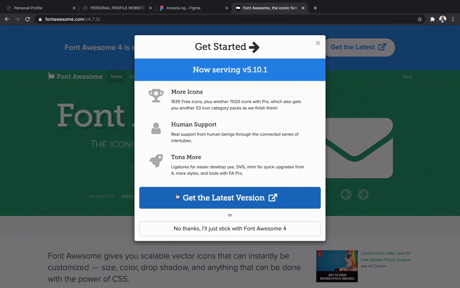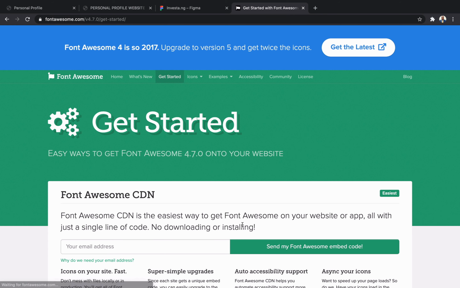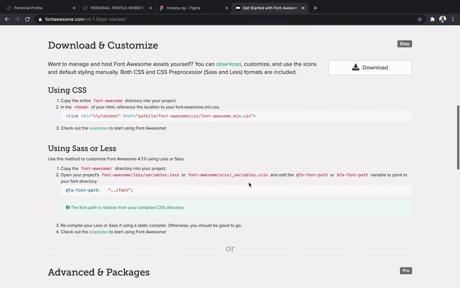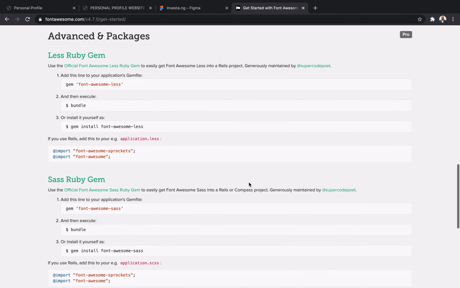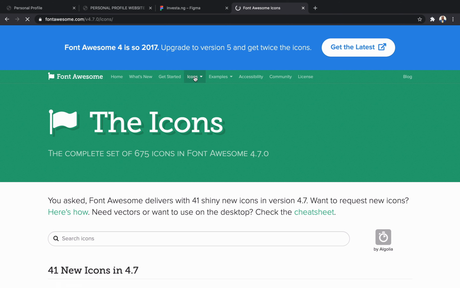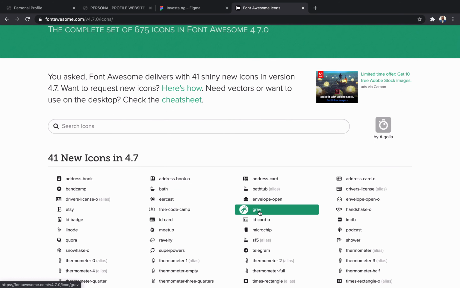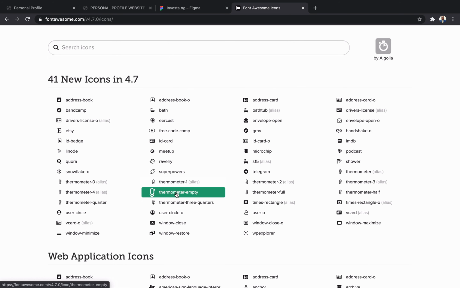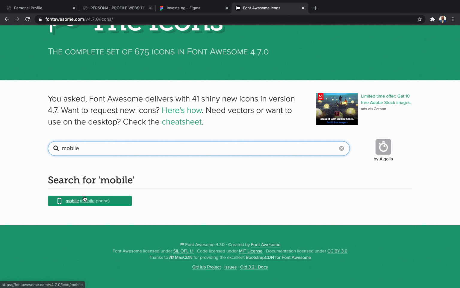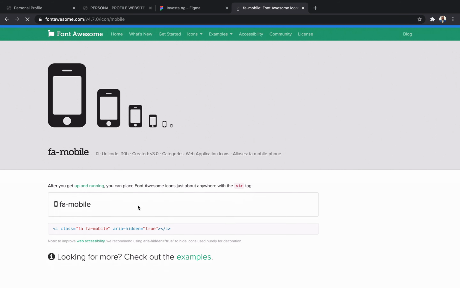Get started. So you will see so many font styles. I don't really do much of icons. Let's go to icons. All right, so these are all the icons. If I want to search for mobile app, maybe I want something that will depict a mobile phone, so I'm going to click this FA mobile.